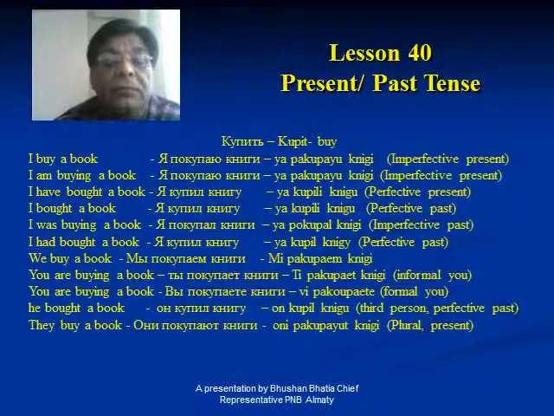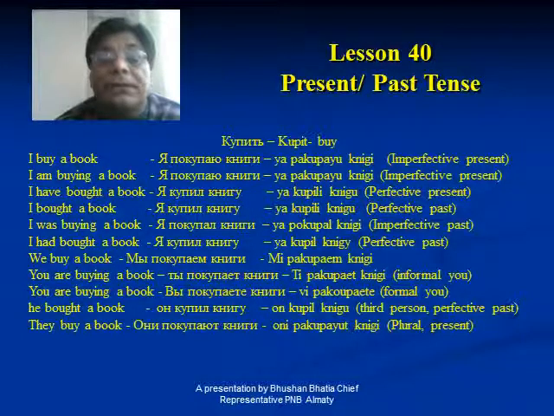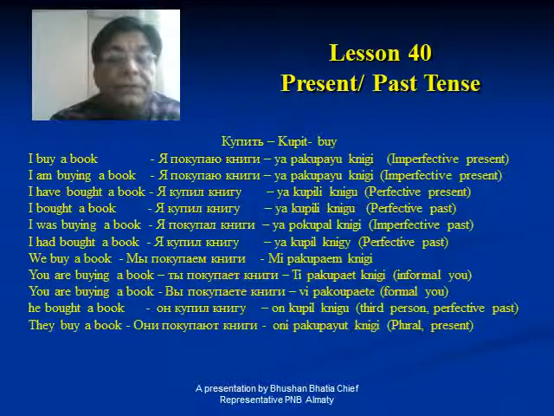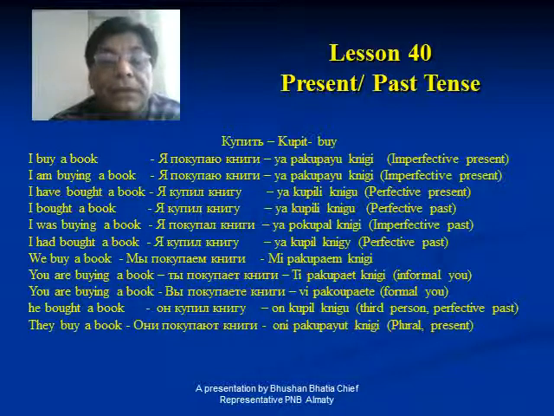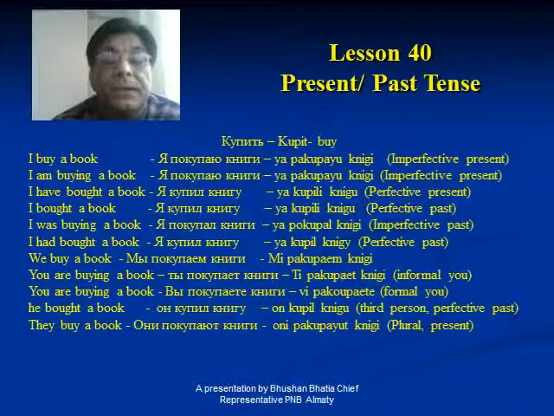So me pakupayam knigi, because it is again imperfective.